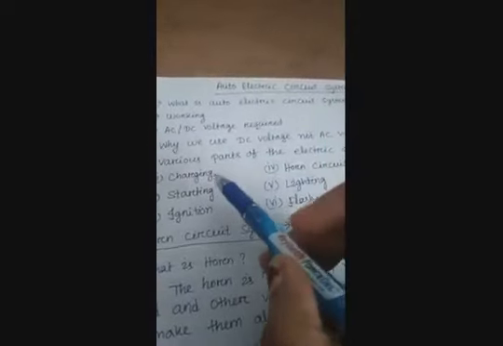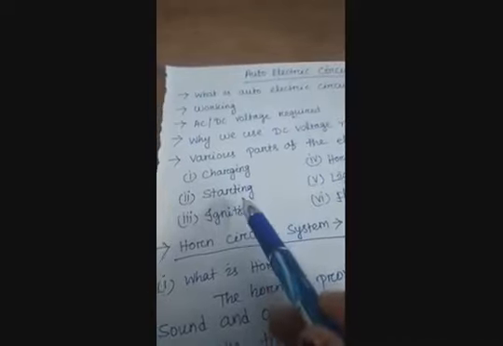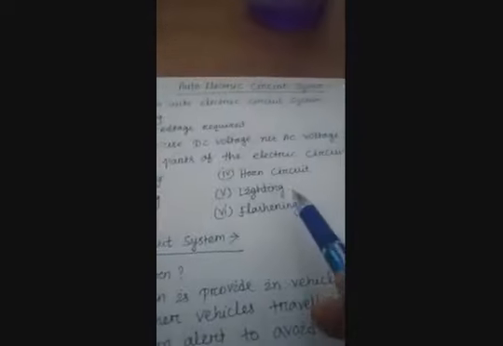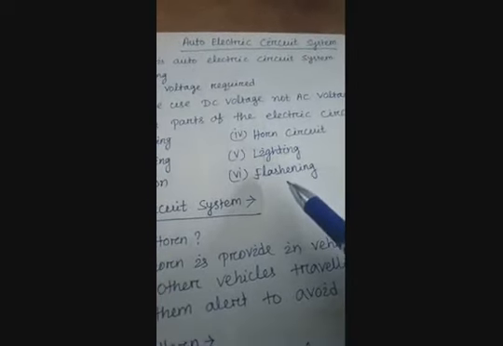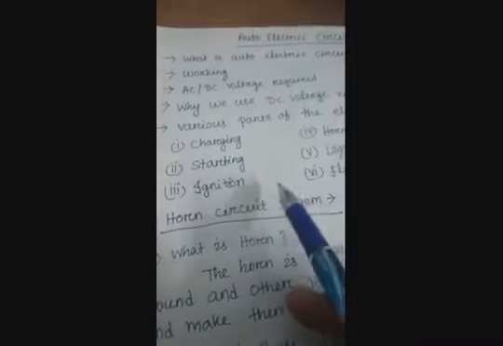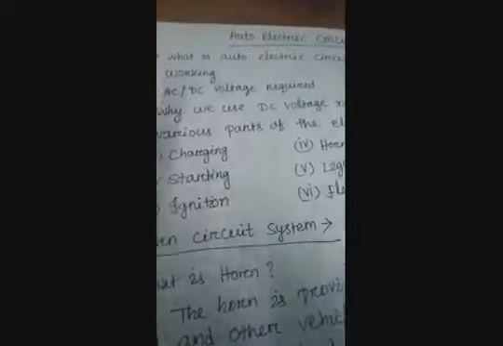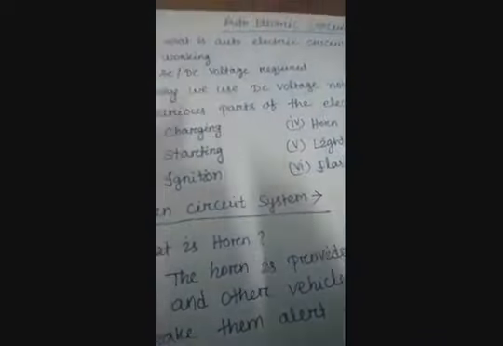Next we go to the various parts of the electric circuit system. First is charging, second starting, third ignition, fourth horn circuit, fifth lighting, sixth flashing.